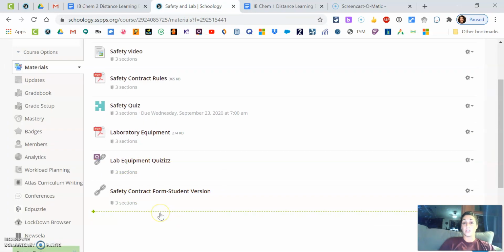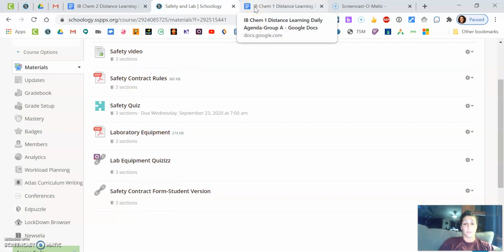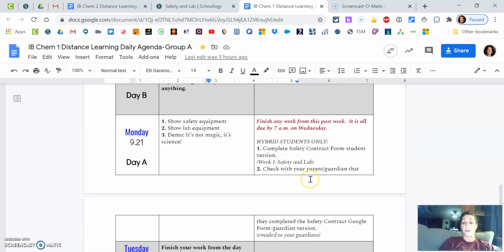This is the student version. So if you are a hybrid student, you need to complete this. Make sure you've read the rules first, because it's saying I've read the rules and I will follow them. There was also a parent or guardian one. I will email that to them if they don't get email or they don't check it very often. It's your job to remind them to check it and find it and fill that out. If there are issues with that or whatever, let me know and I can email it to you to show them to get that figured out. So let me know if there's issues with that, but it's your job to make sure that they do it. You are responsible for that.